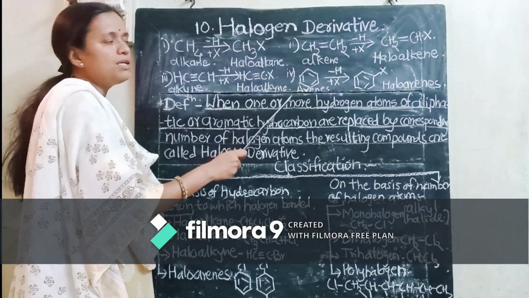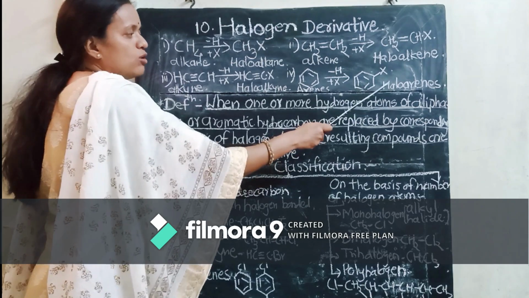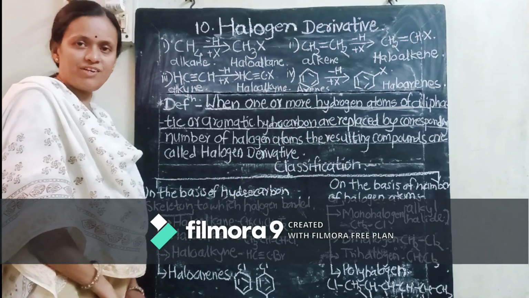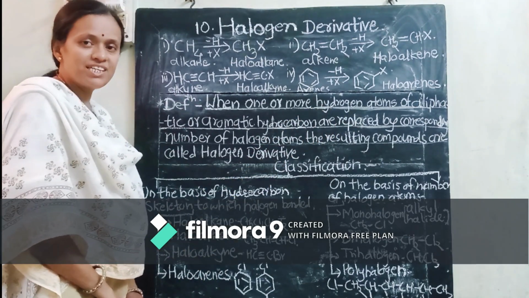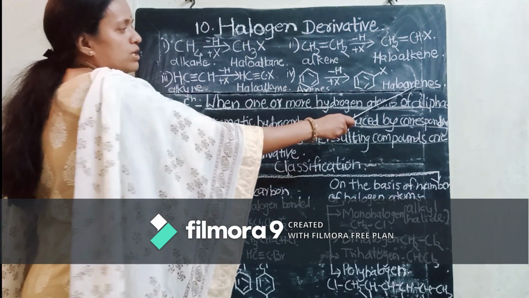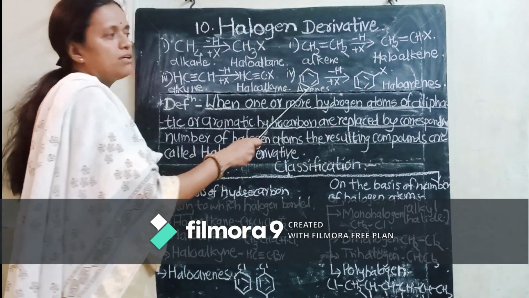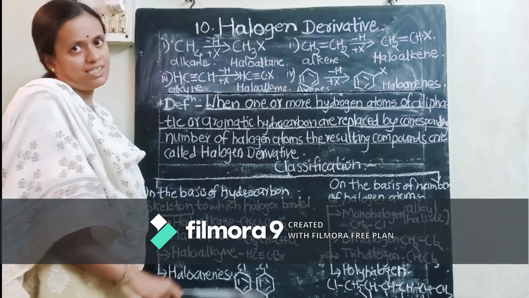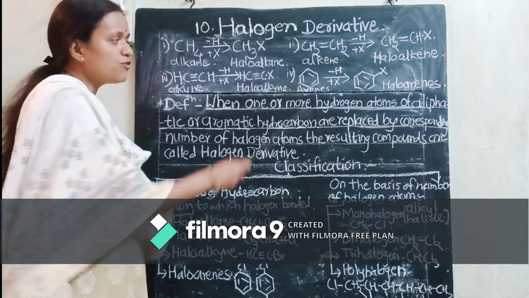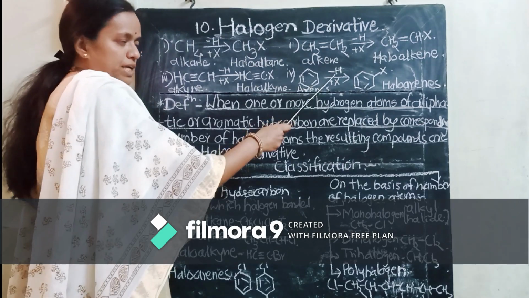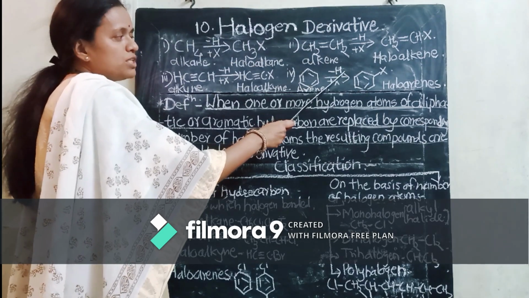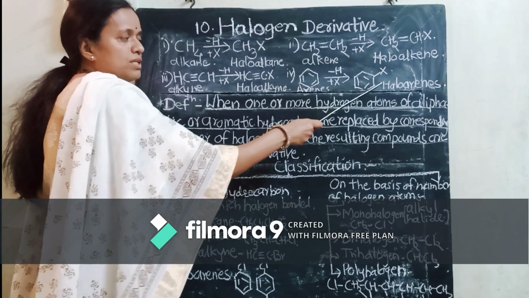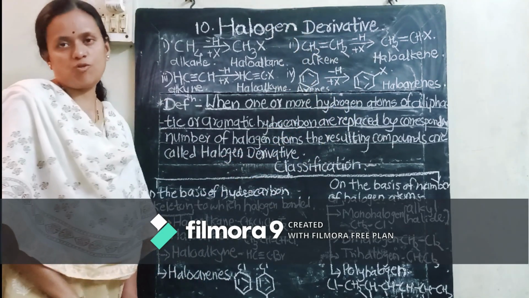In a similar way we can obtain haloarenes also. So definitely the starting material needed for the preparation of haloarene is arenes. So what are these arenes? These arenes are nothing but aromatic hydrocarbons, isn't it? From this arene, we have again replaced one of the hydrogens by a halogen atom. These haloarenes are formed, isn't it?